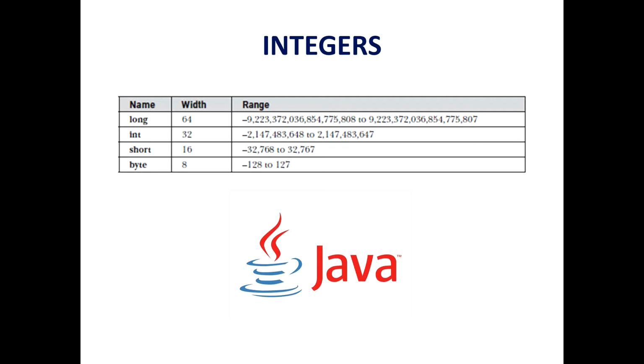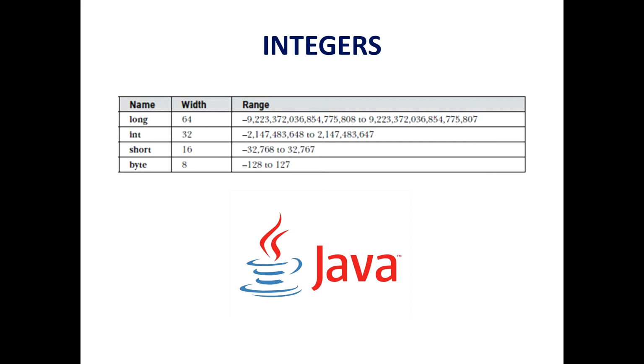So I suggest you go for int unless you know that the value you are going to get is bigger than the range of int, that is, 32-bit. So keep this in mind.